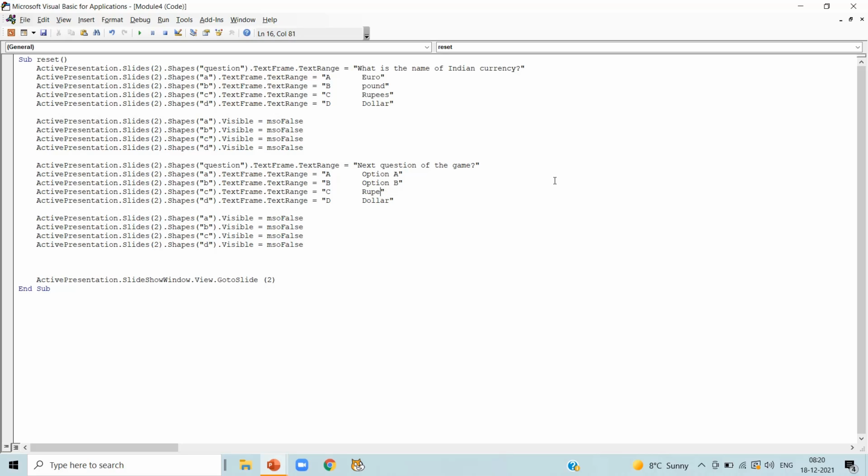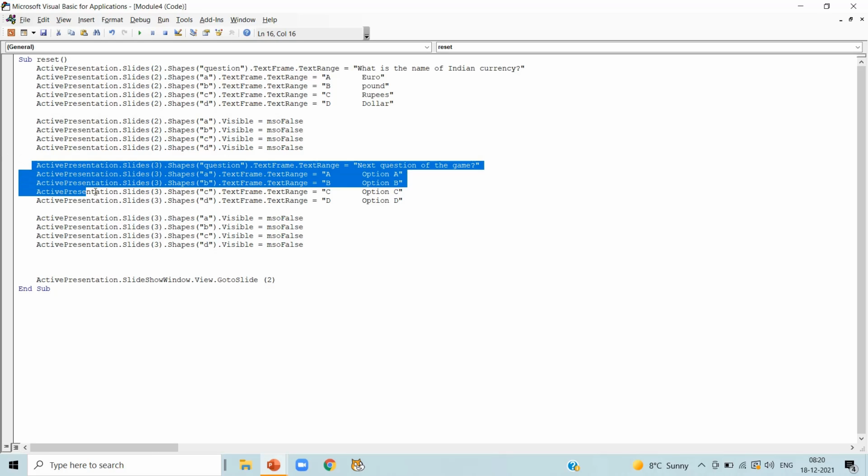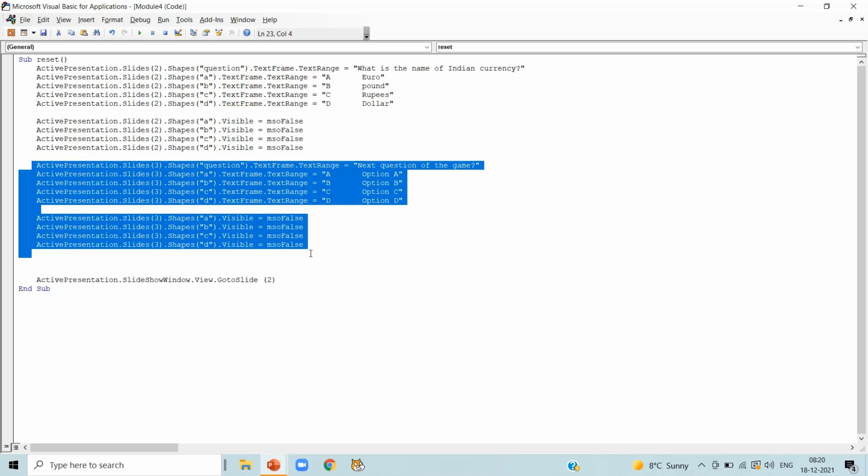Here I am not going to write the second question. I am simply writing next question of the game and option A, option B, option C and option D. Change the slide number from 2 to 3 in all the 9 lines. Now select all the 9 lines which we have just pasted and copy it using Ctrl plus C.